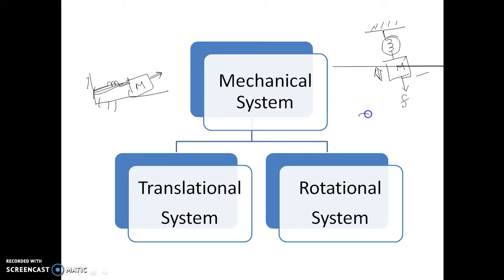But suppose I have a motor rotating in this direction, it should have a rotational motion. So, depending upon the motion, we have divided mechanical systems into two types: one is the translational system and another one is the rotational system. We are going to discuss these types of systems in our lectures, and we are going to learn how to model them.